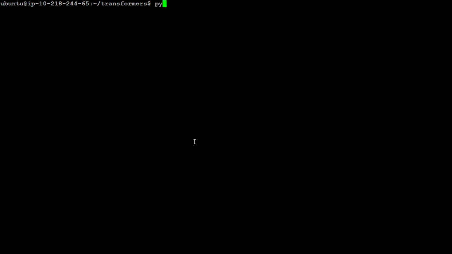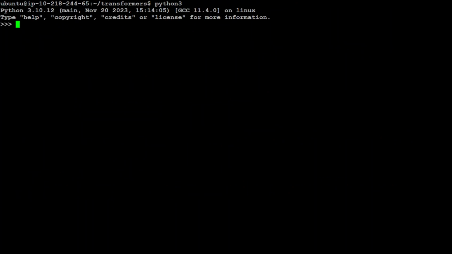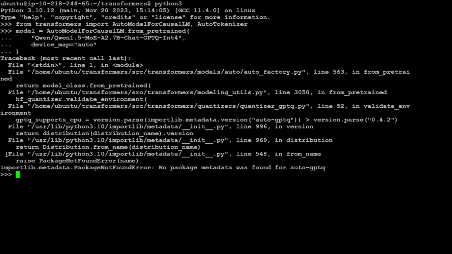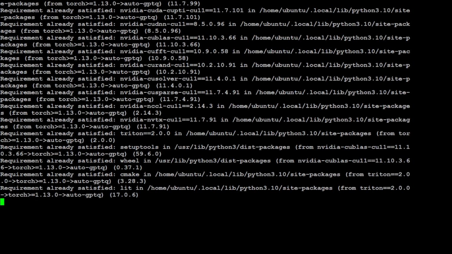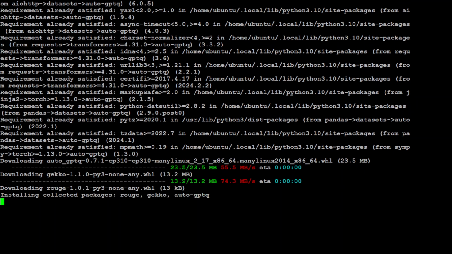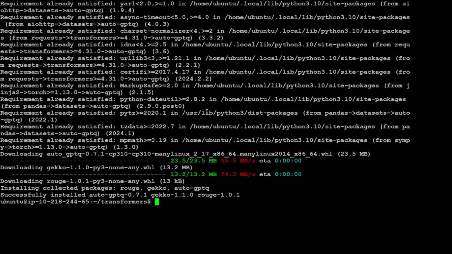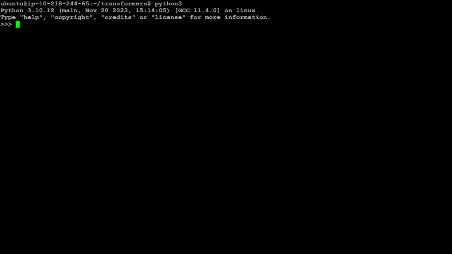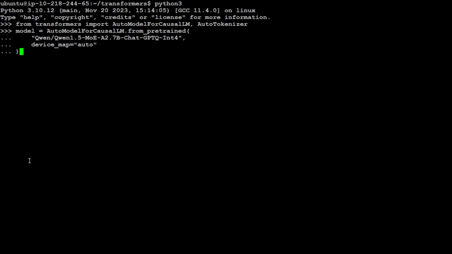Okay, let's clear the screen. Let's launch our Python interpreter again and let's import the libraries. So both AutoModelForCausalLM and the tokenizer are done. Let's run this. Okay, so let me install AutoGPTQ again. I think I have the older version, so I'm just doing it with the upgrade option. Let's wait. Yep, it is doing it. Hopefully it won't uninstall my other one. That is good. Let's clear the screen, go to Python, and then import the libraries again. Libraries are done, and now let me load our model.